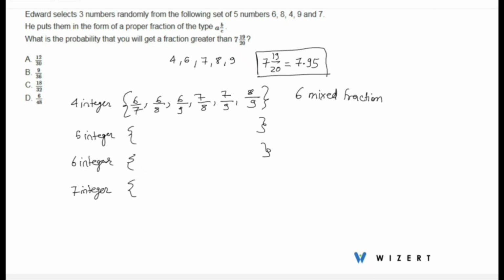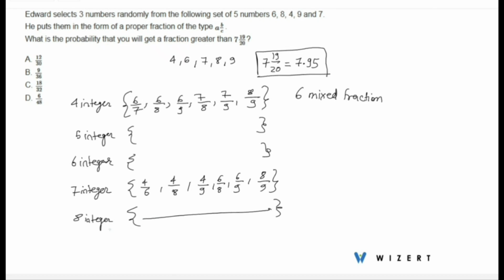So let's see, 7 integer 4 by 6, 7 integer 4 by 7, 4 by 8, 7 integer 4 by 9, 7 integer 6 by 8, 6 by 9, and 7 integer 8 by 9. These are the 6 fractions, and with 8 integer any fraction will be greater than 7.95. So we need not write these.